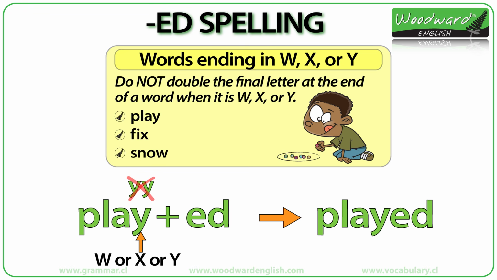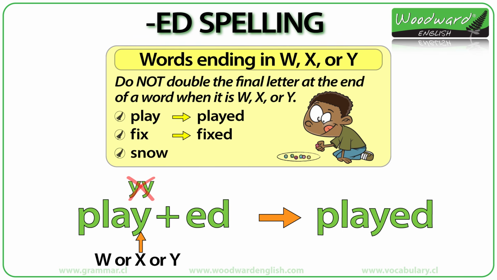Let's see examples of words that end in W or X or Y. Play, fix, snow. We have already seen that play ends in a Y, so we just add ED. Play becomes played. Fix ends in a consonant plus vowel plus consonant, but since the final consonant is an X, we just add ED.